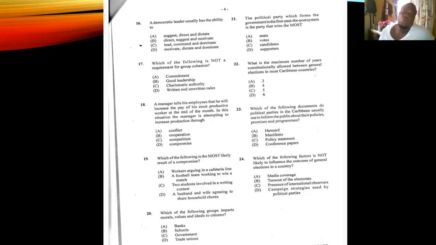Number 20, which of the following groups imparts moral values and ideals to citizens? Is it A, banks, B, schools, C, government, D, trade unions? That one is pretty easy and clear cut. The answer for number 20 is B, schools. Number 21, the political party which forms the government in the first past the post system is the party that wins the most what? Is it A, seats, B, votes, C, candidates, D, supporters, right? It's not supporters, not votes, right?